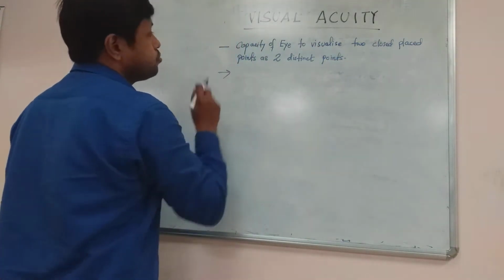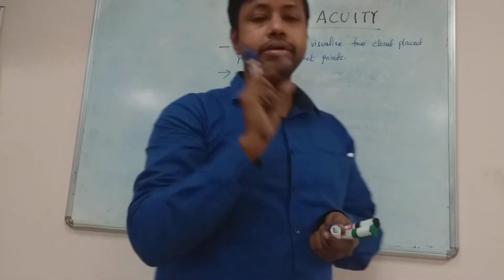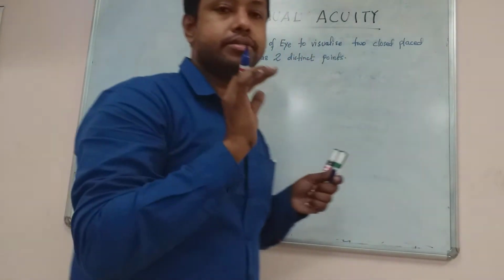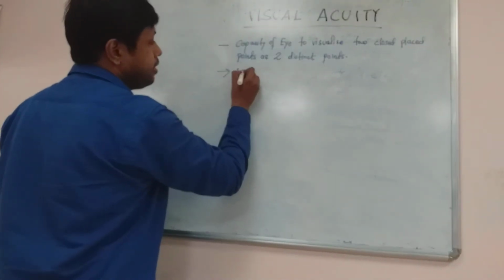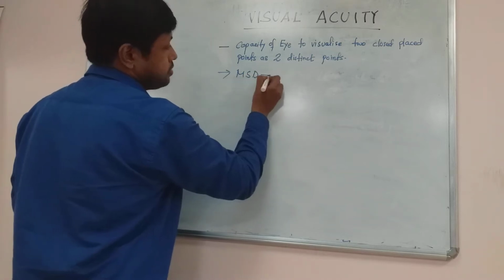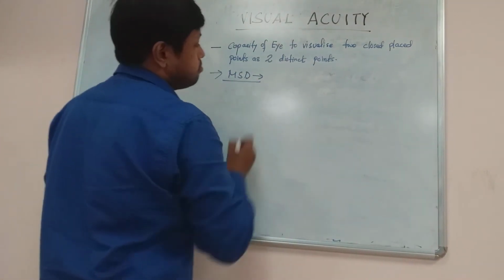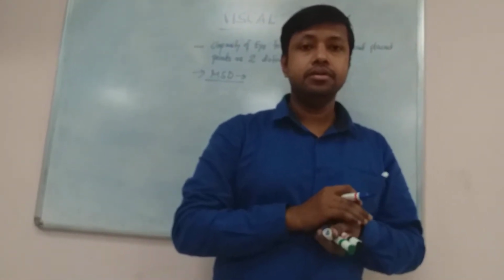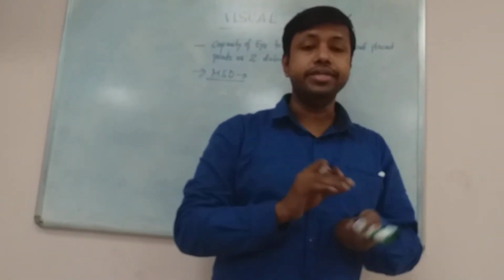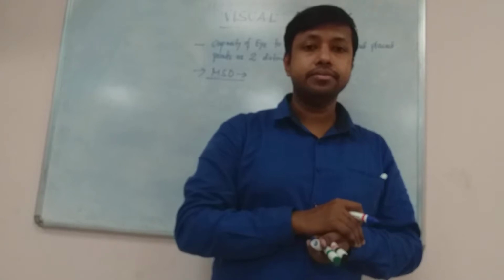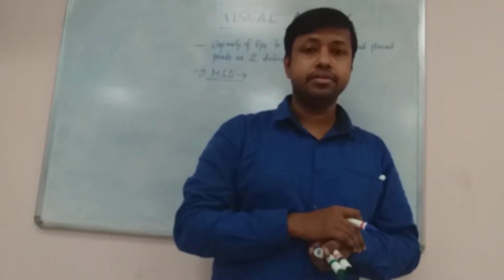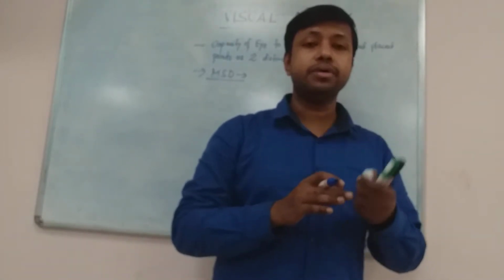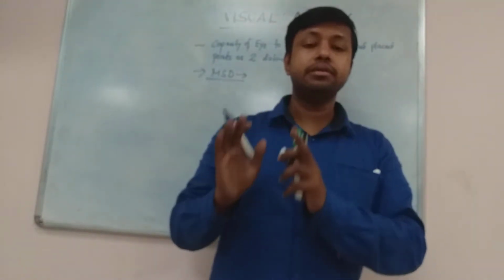And to understand this, you should know an important term known as minimal separable distance. What is this? Minimal separable distance is the minimum distance at which two points can be kept, and still they can be diagnosed by the eye as two separable points.